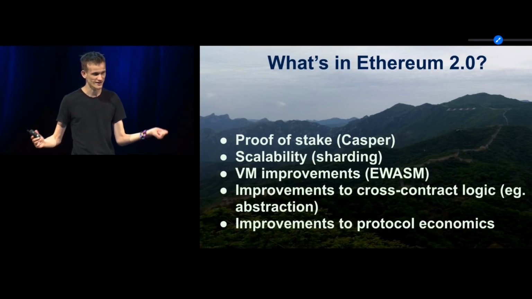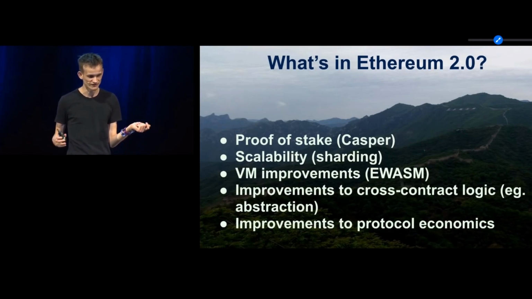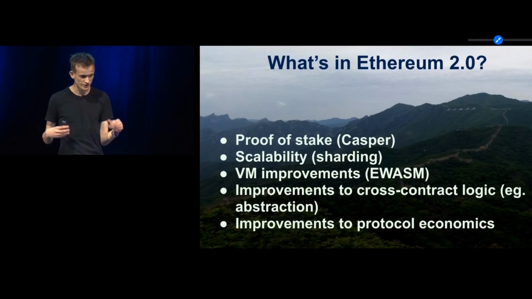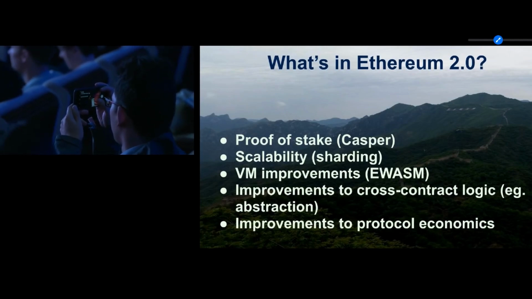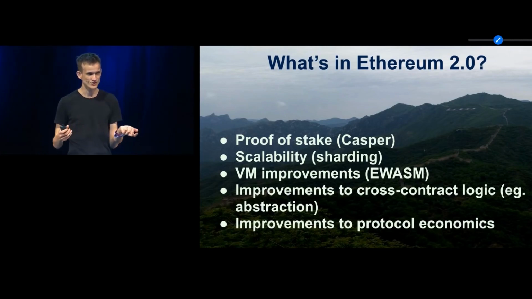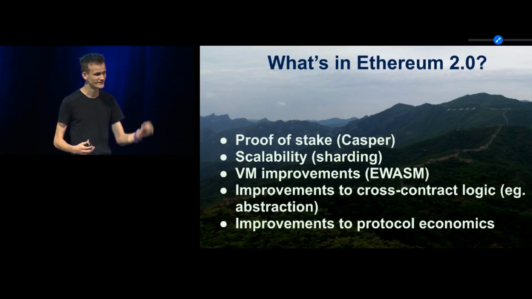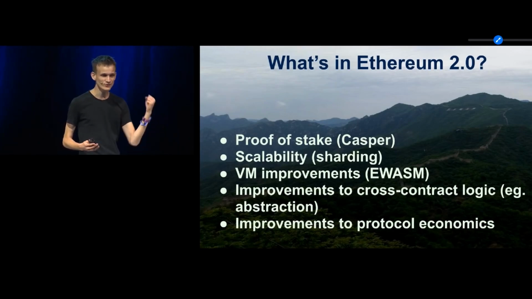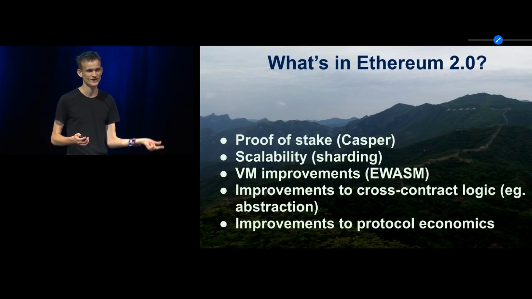Ethereum 2.0 is a combination of a bunch of different features that we've been talking about for several years, researching for several years, actively building for several years, that are finally going to come together into this one coherent whole. These features include proof of stake, Casper, scalability, sharding, virtual machine improvements, EWASM, improvements to cross-chain contract logic, improvements to protocol economics, and really the list goes on, and there's some power law distribution. So lots of great stuff.